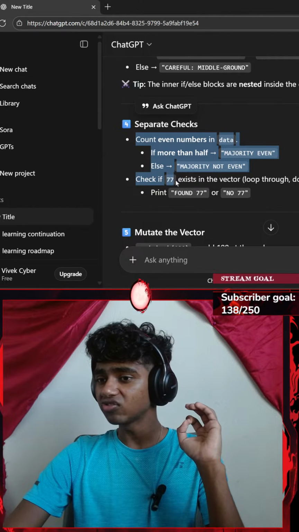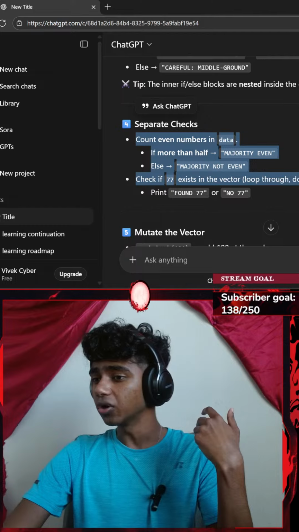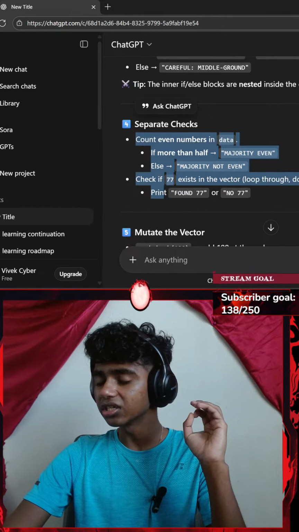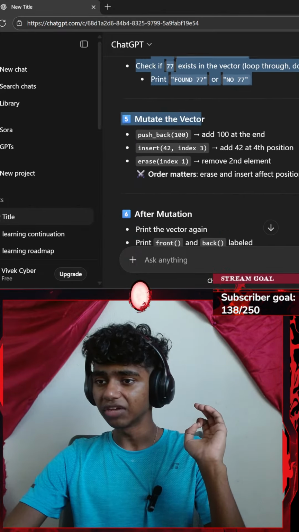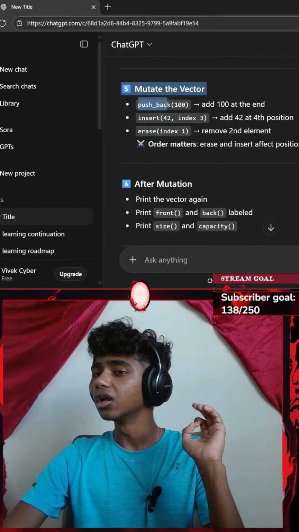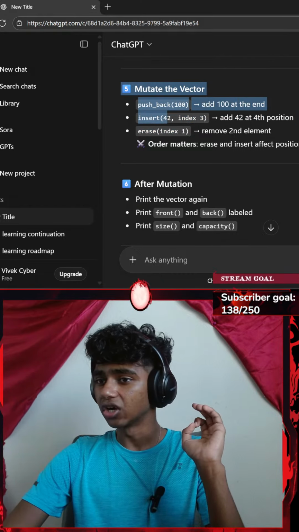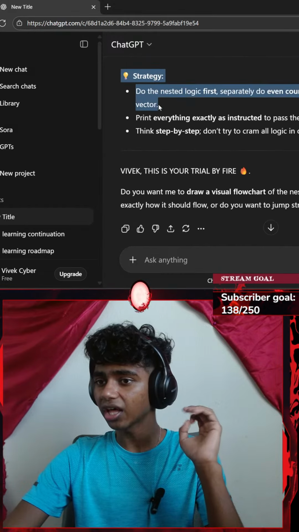Check if 77 exists in the vector, loop through. Don't use standard find. Okay, I didn't learn about the find function yet. Print found 77 or no 77. Mutate the vector. Push_back, add 100 at the end, insert 42 at an index. After mutation, print vector again.